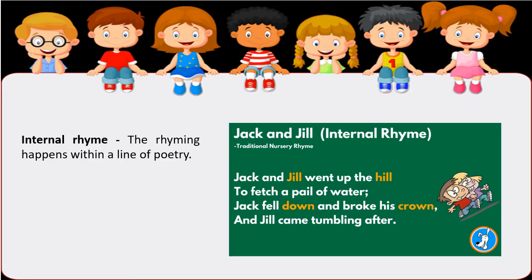Internal rhyme is the rhyming that happens within a line of poetry, so it is inside the poem. For example, the nursery rhyme Jack and Jill. Jack and Jill went up the hill to fetch a pail of water. Jack fell down and broke his crown, and Jill came tumbling after. So which words rhyme in this case? That's correct. We have Jill and hill. Jill is in the middle of the line, and hill is at the end. Same with down and crown.